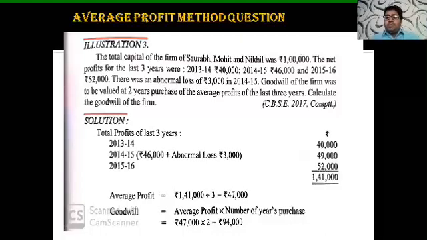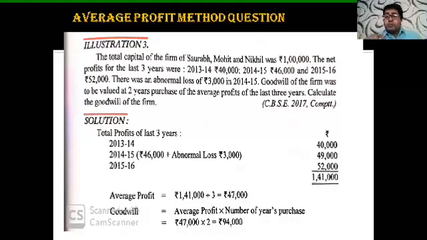This one is a question which I have taken from one of the books, and you are going to understand the topic which I have cleared in theory terms, now in practical terms. The total capital of the firm of Saurabh, Mohit and Nikhil was 1 lakh. Okay, total capital. The net profit of the last 3 years was also given. 2013-14 profit 40,000, 2014-15 profit 46,000, and 2015-16 profit 52,000. There was an abnormal loss of 3,000 in the year 2014-15.